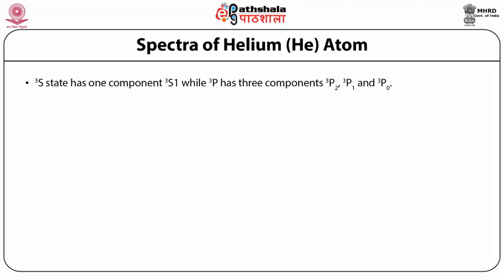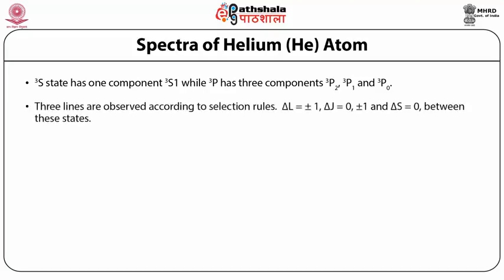The 3S state has one component, while 3P has 3 components. The one component of the 3S state is 3S1, and the 3 components of the 3P states are 3P2, 3P1 and 3P0. 3 lines are observed according to the selection rules: delta L is equal to plus or minus 1, delta J is equal to 0, plus or minus 1, and delta S is equal to 0 between these states.